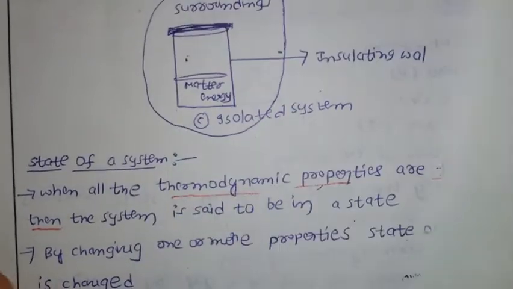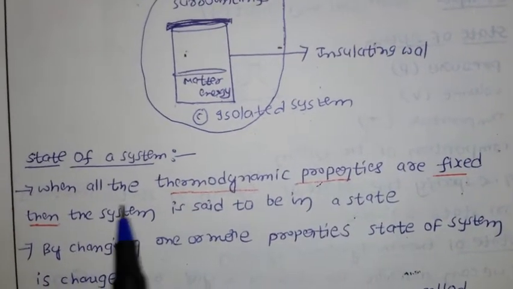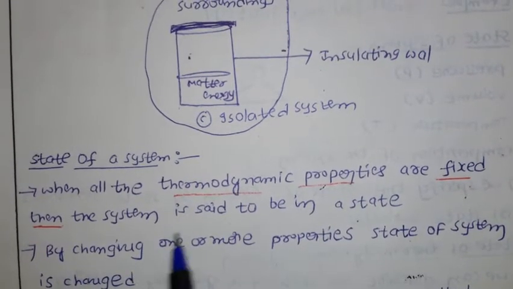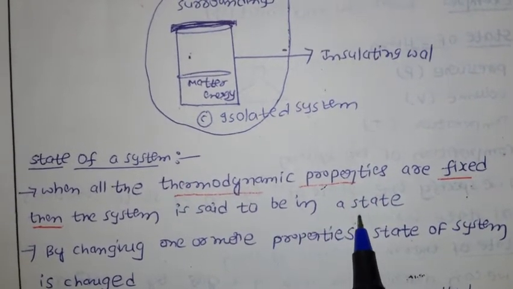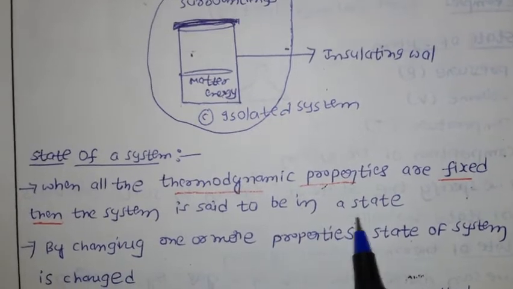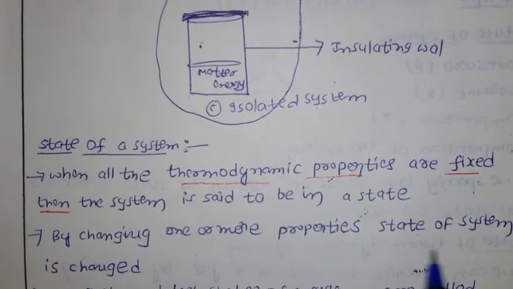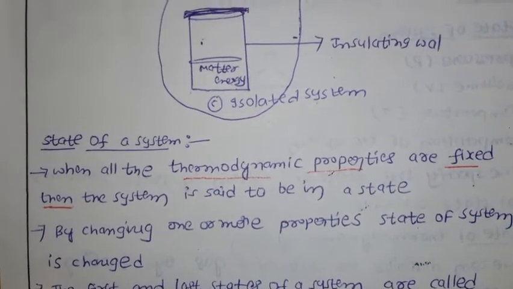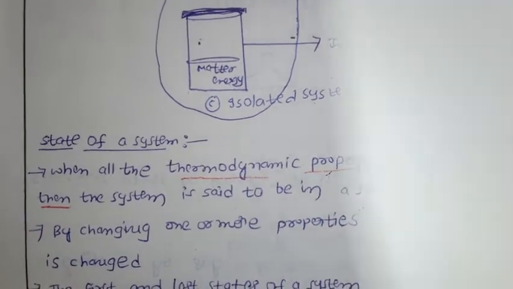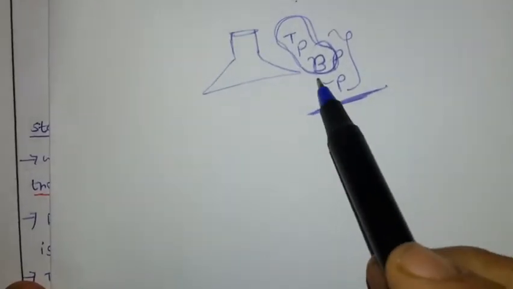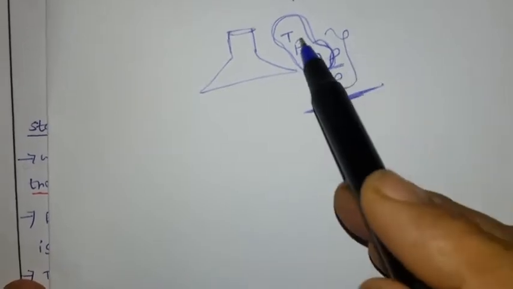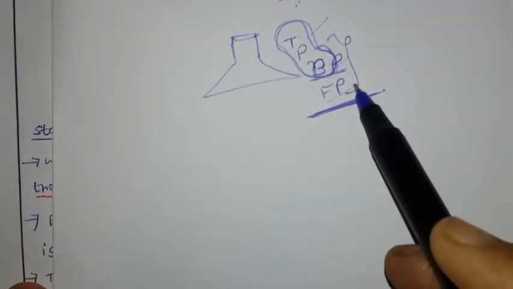Then the system is called as what? When all the thermodynamic properties are fixed, then the system is said to be in a state. In a state means it has one state. By changing one or more properties, the state of the system is changed. What I told here, the temperature, pressure, boiling point you already fixed. If you change any one, what happens? The state is going to be changed.